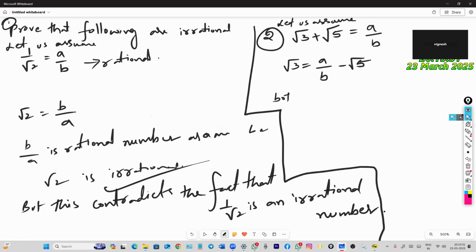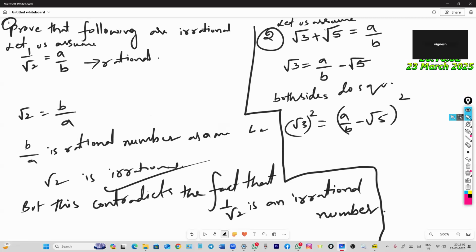Both sides square. Now root 3 whole square equal to a by b minus root 5 whole square. Root 3 square, the square and square root get cancelled, so 3 equal to a square by b square plus root 5 whole square minus 2ab, where a means a by b and b means root 5.